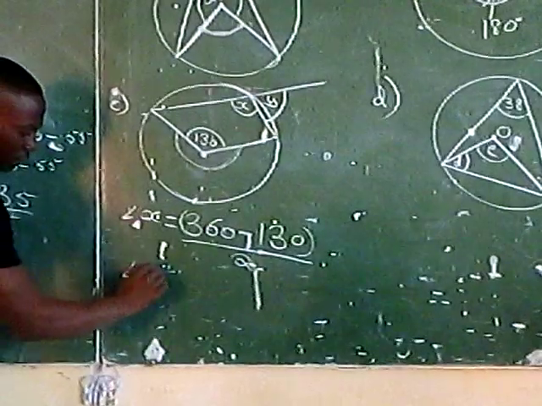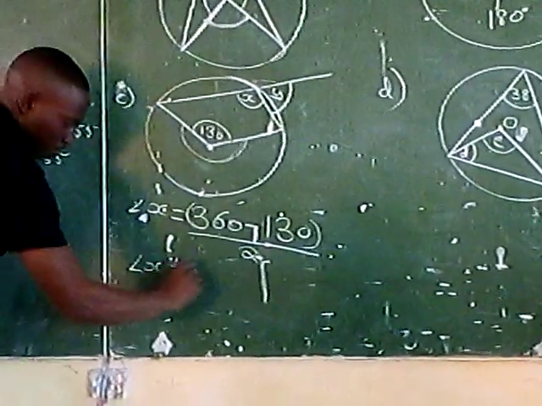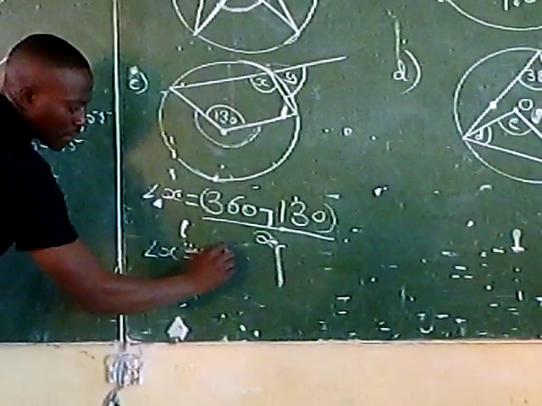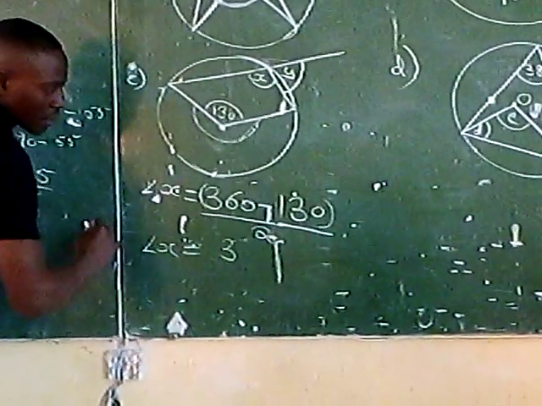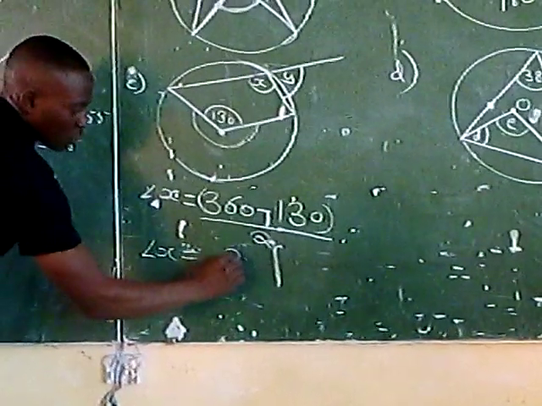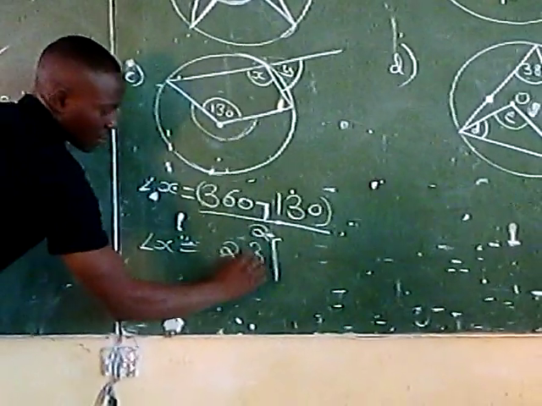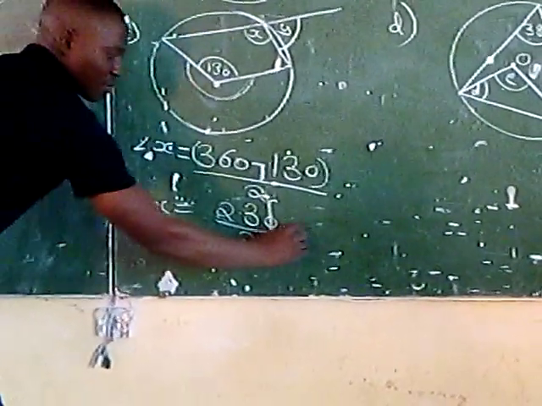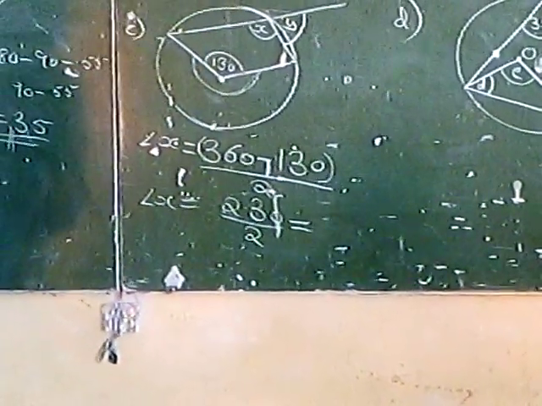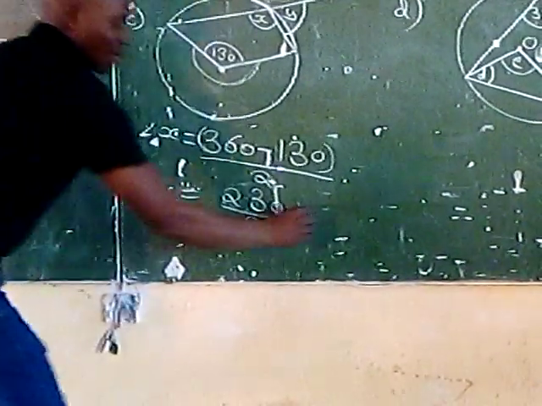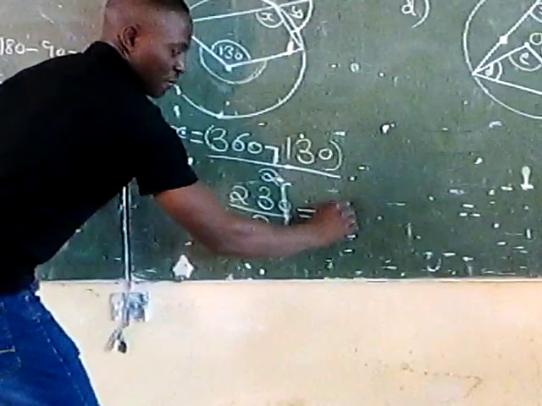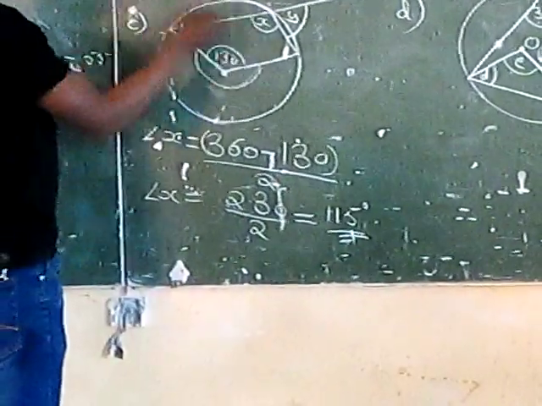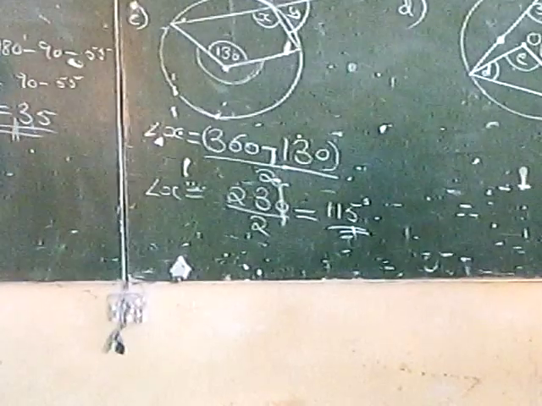Now, what is the difference between 360 and 130? 230. So 230 degrees divided by 2 will be 115 degrees. Therefore, angle X is actually 115 degrees.